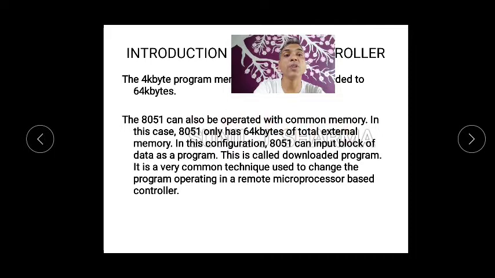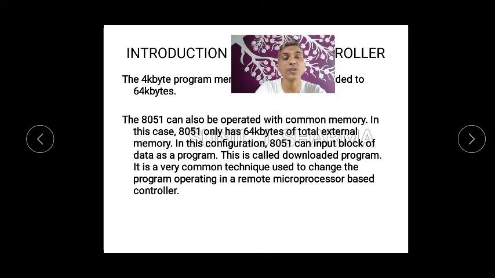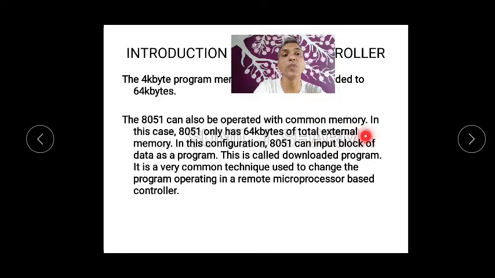Now they are just talking about how this can also be operated in one section. Instead of two areas, we have only one common area, and it is a total of 64 KB, and from one part input will come, and that concept is known as downloaded program, and then the processor or the RAM will execute and you will be getting the output.